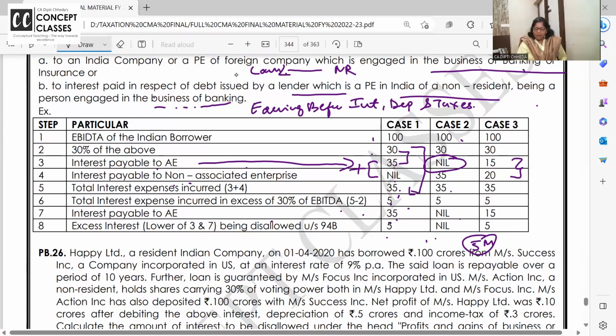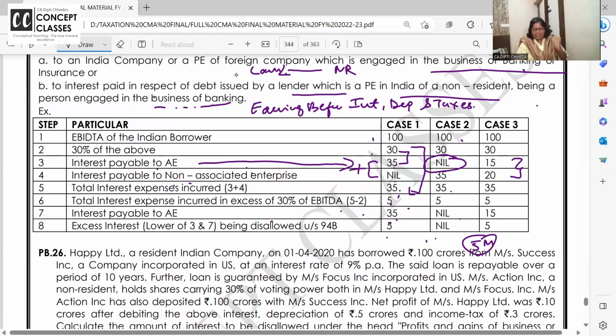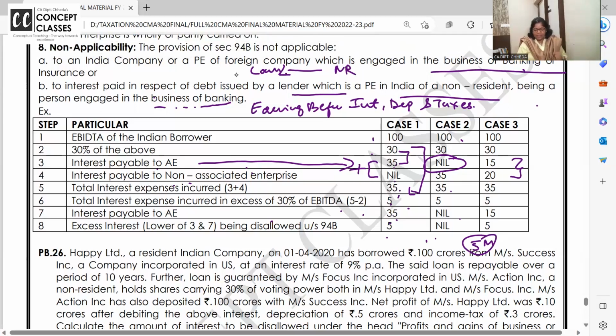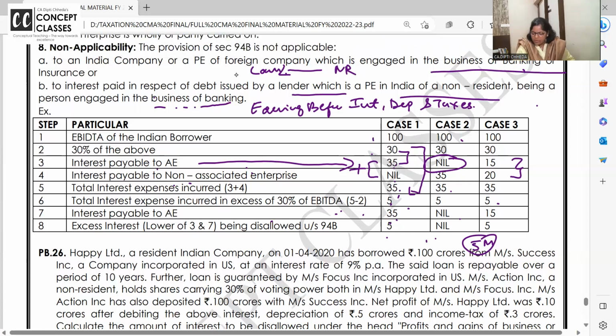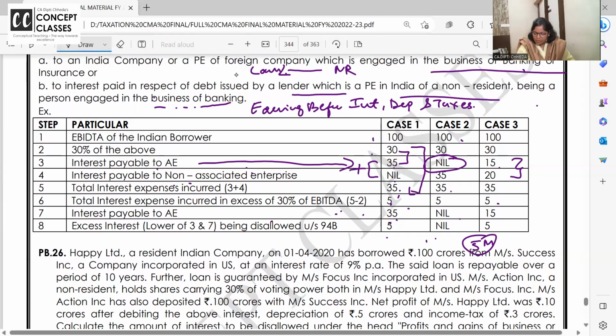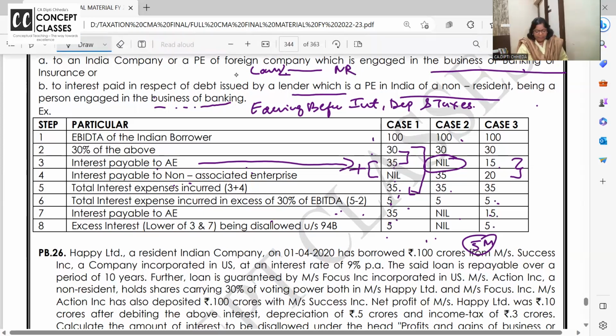Now earning is 100, 30% is only allowed. Interest to associate enterprise is 15. Interest to others is 20. Total interest is 35. Now, how much excess interest is paid? 30 and 35, so 5. How much interest is paid to associate? Total 35 was paid, but to the associate enterprise how much? 15. So in short, excess interest disallowed is limited to whatever interest you pay to the associate enterprise. 15 or excess interest 5, so 5.